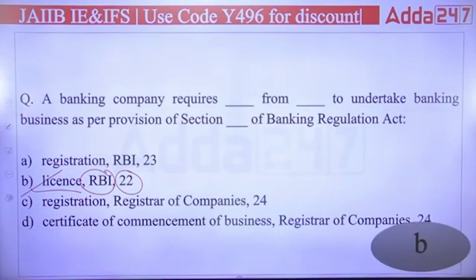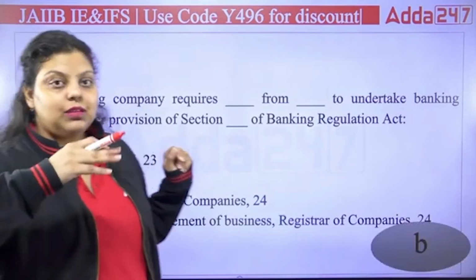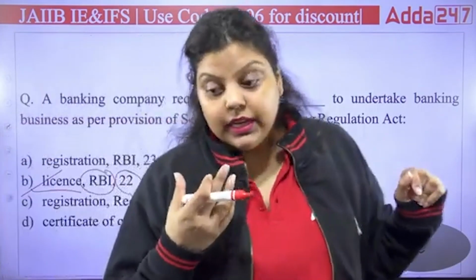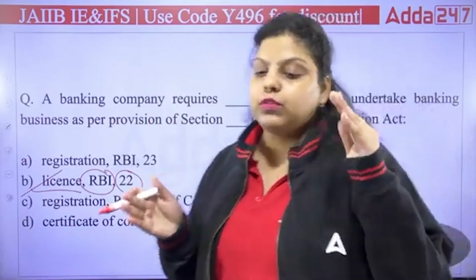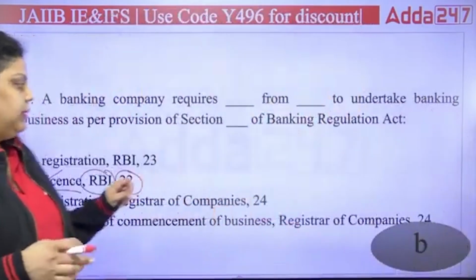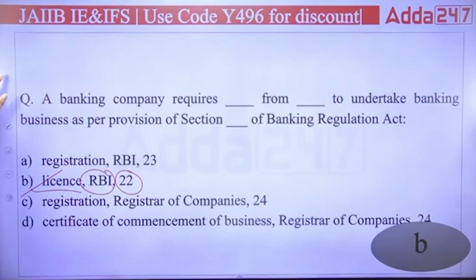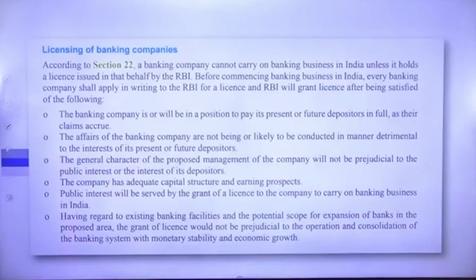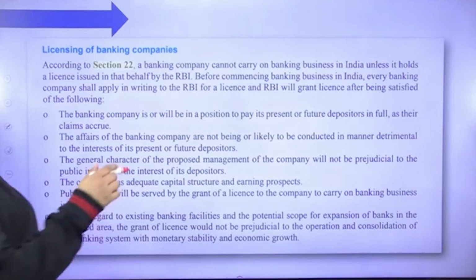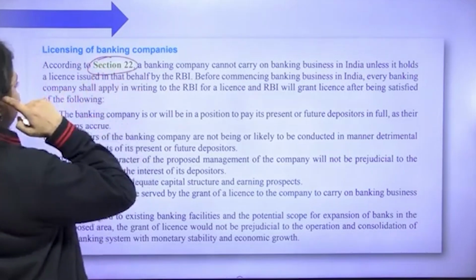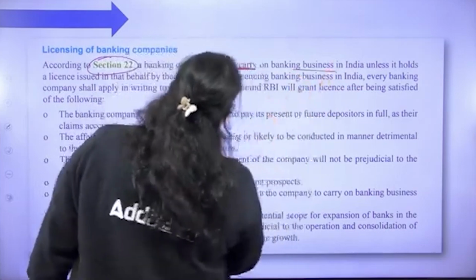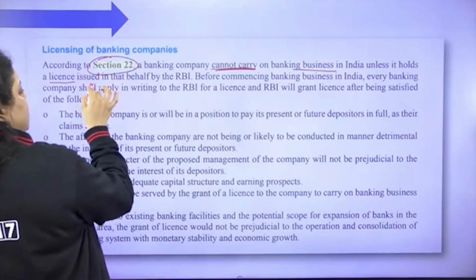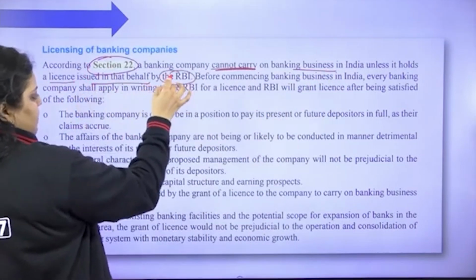Section 22 of the RBI Act talks about the printing of currency. It says the RBI has the sole right to print all denominations of currency except rupee 1. But section 22 of the Banking Regulation Act gives the license to banks to start their business. Under section 22 of the Banking Regulation Act, a banking company cannot carry on banking business in India unless it holds a license issued in that behalf by the RBI.